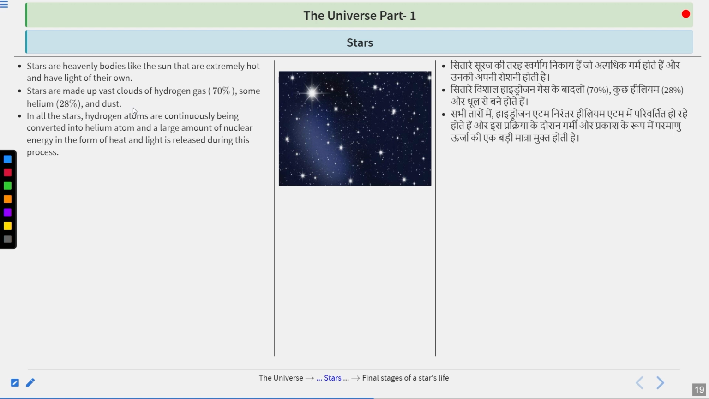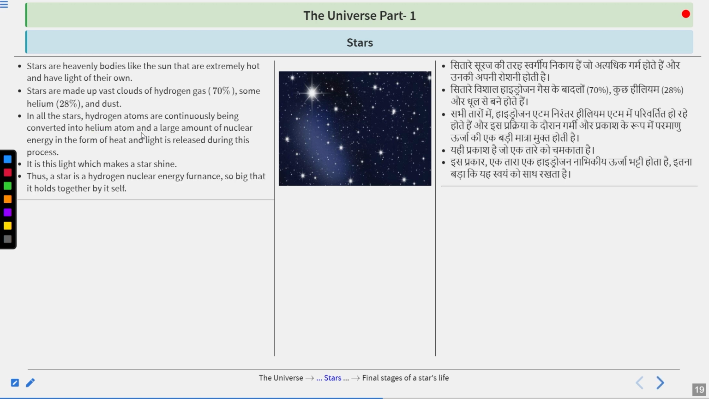In all the stars, hydrogen atoms are continuously being converted into helium atoms, like nuclear fusion. A large amount of nuclear energy in the form of heat and light is released during this process. It is this light which makes a star shine. So why is the star shining? Because the hydrogen atoms are continuously converting into helium atoms, nuclear fusion, which is producing the light as well as the heat energy. Thus, a star is a hydrogen nuclear energy furnace so big that it holds together by itself.